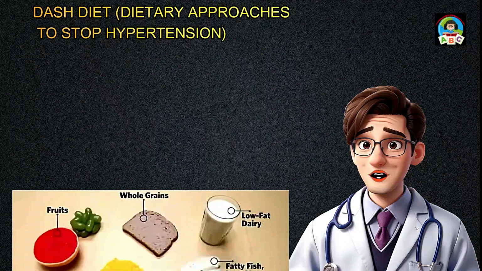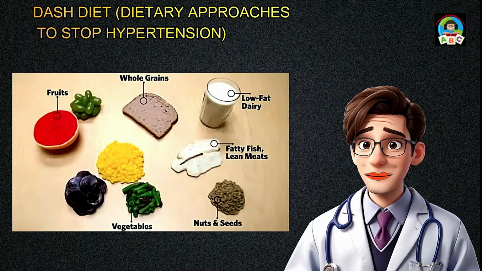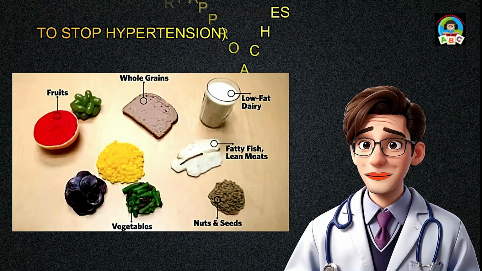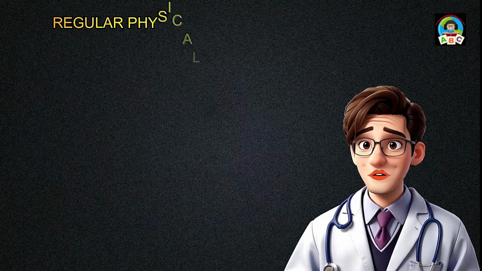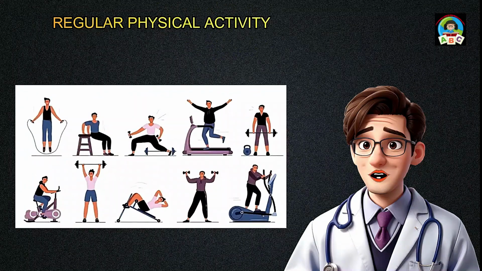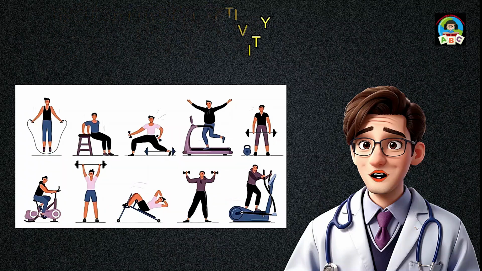Diet. Dietary approaches to stop hypertension focuses on reducing sodium intake and includes a variety of nutrient-rich foods. Regular physical activity. Aim for at least 150 minutes of moderate-intensity aerobic exercise or 75 minutes of vigorous intensity aerobic exercise per week, combined with muscle-strengthening activities on 2 or more days.